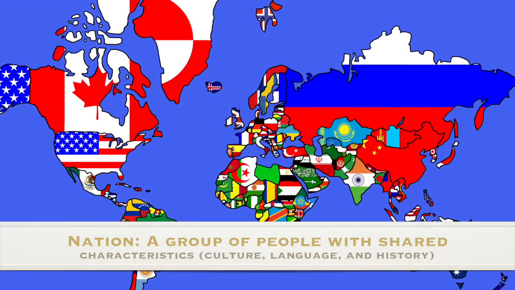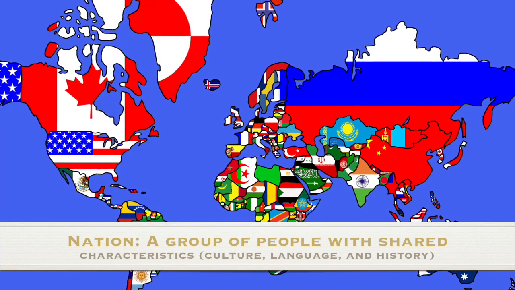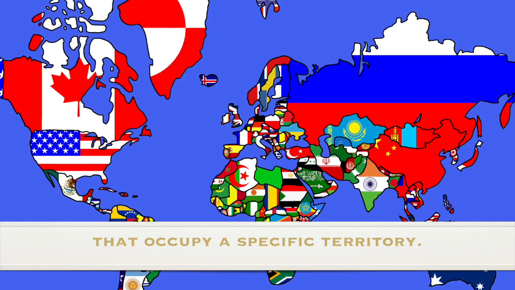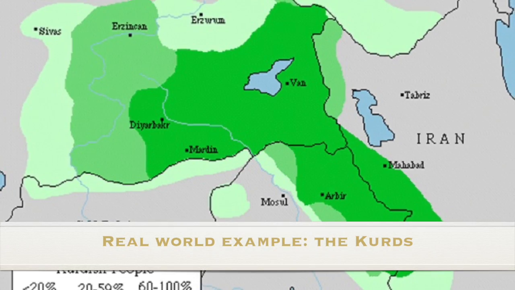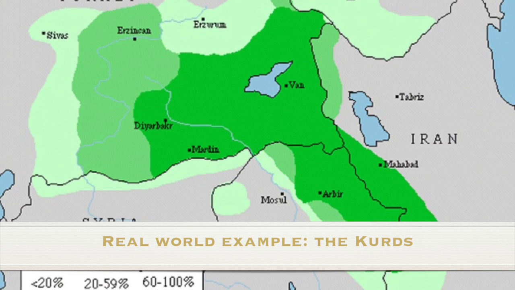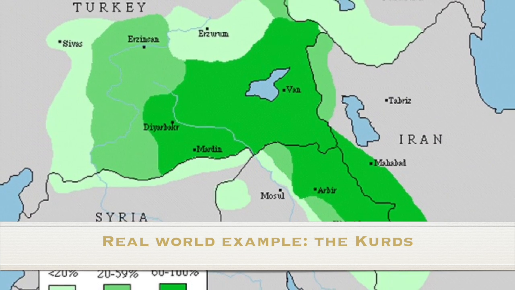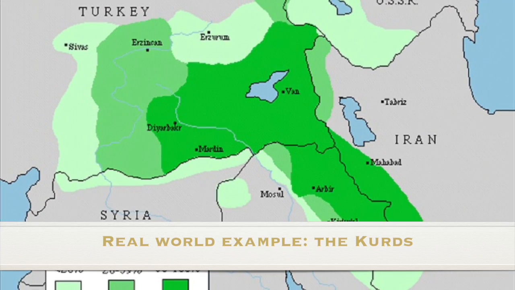A nation is a group of people with shared characteristics such as culture, language, and history that occupy a specific territory. A real-world example of a nation is the Kurds. They share similar characteristics in culture, language, and history and live in a specific piece of land or territory.